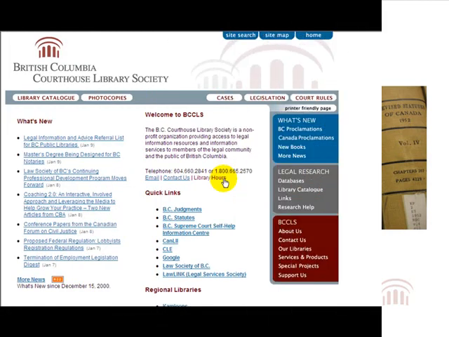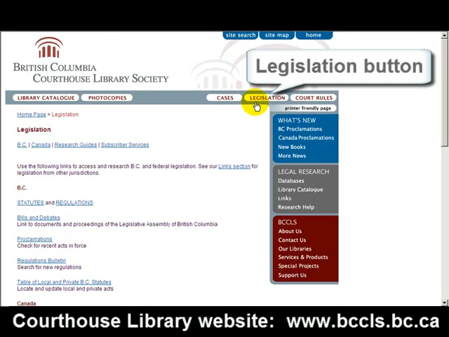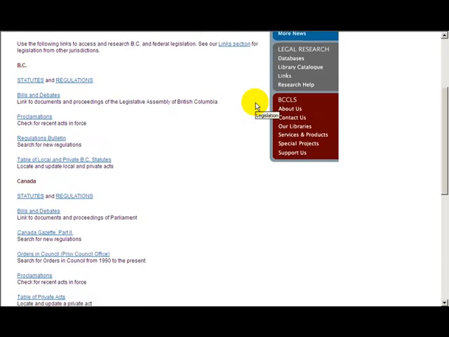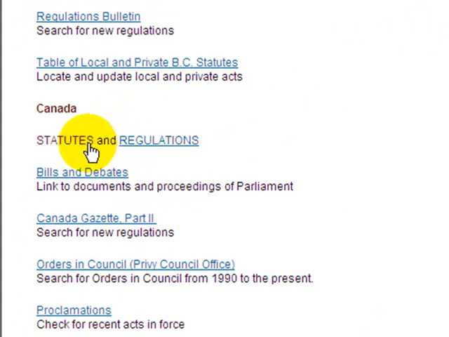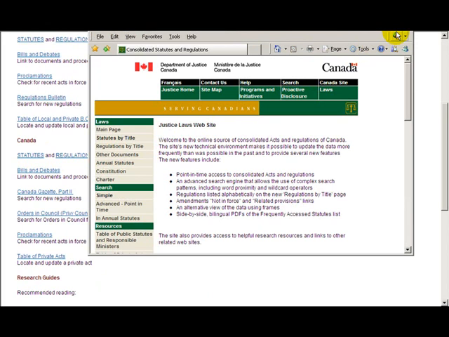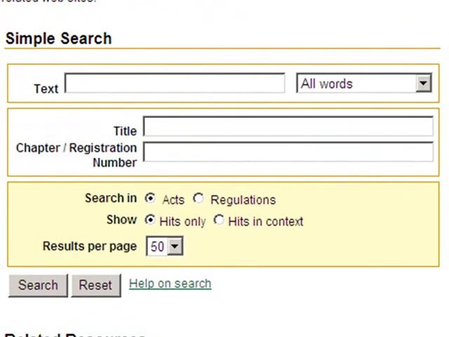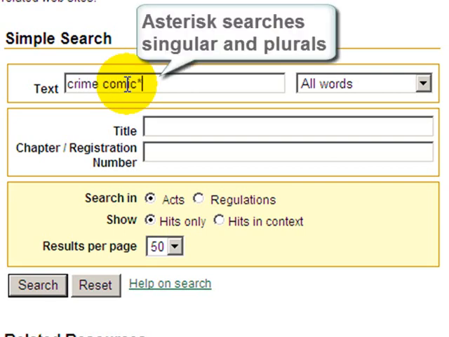Given that our example sounds like a criminal law topic, a federal matter, we'll first try searching the federal statutes available on the Internet. We'll start from our library homepage, clicking on the Legislation button. We'll scroll down to the Statutes of Canada link. This takes us to the Department of Justice Laws website, an online consolidation of the laws of Canada. We'll do a keyword search by typing in crime comic with an asterisk, which will allow us to search the singular and the plural variations of the word comic.